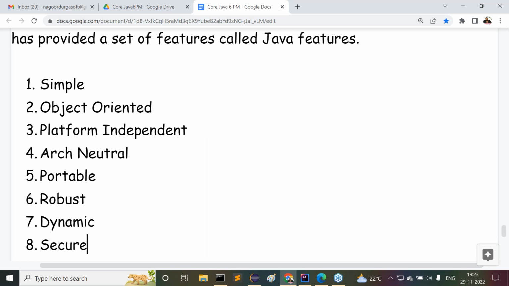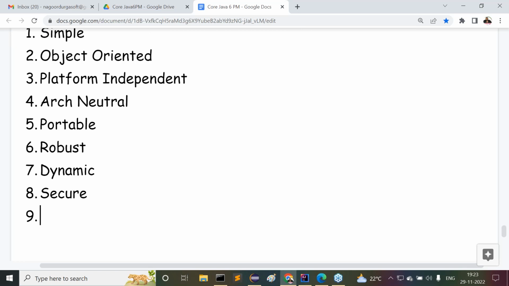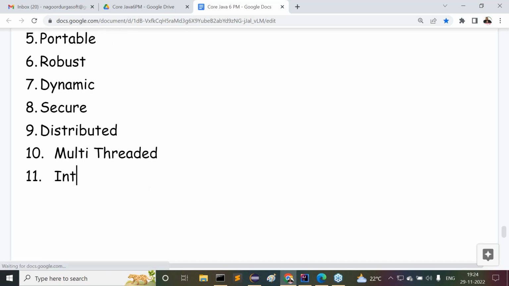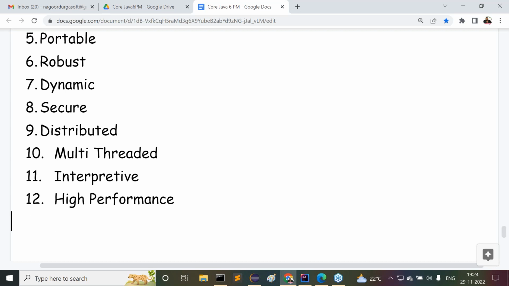Java is a secure programming language. Java is a distributed programming language. Java is a multi-threaded programming language. Next, Java is an interpretive programming language. Java is a high performance programming language. That's it. These are the various features of Java.